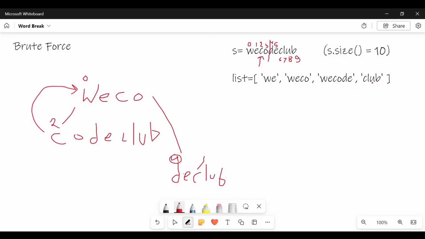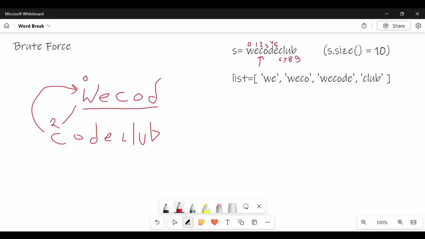Since we can't make the partition, since this partition is not present in the list, we recur back and continue our process. Okay, then again it will continue from Vico. Let me erase this partition. Then Vico, I will again continue it and it will go Vico.